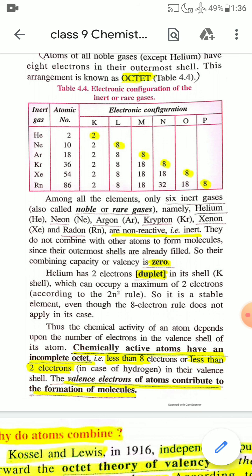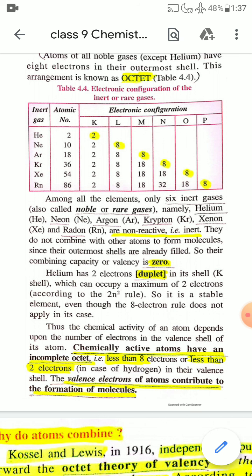Helium has 2 electrons in its valence shell, which is known as duplet, and as helium has 2 electrons in K cell, and you know that according to the 2n square rule, K cell can contain a maximum of 2 electrons. So it is a stable element. Helium is also a stable element. Thus, the chemical activity of an atom depends upon the number of electrons in the valence shell of its atom.